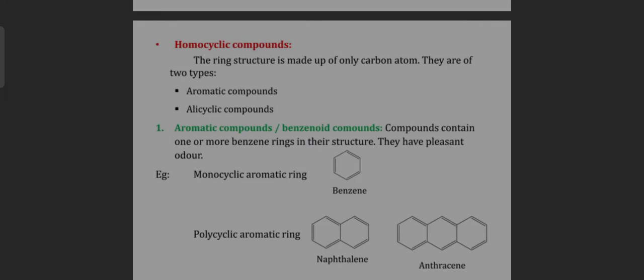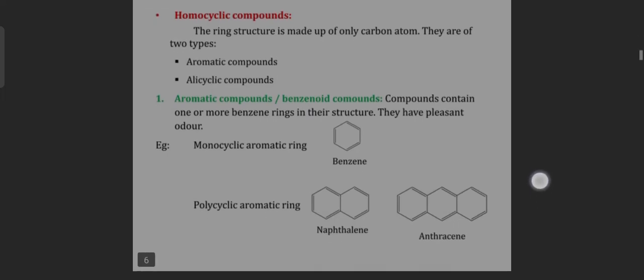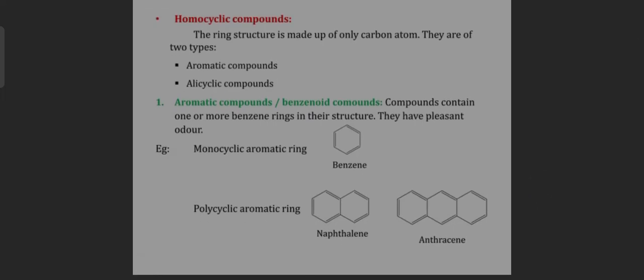Aromatic compounds, or benzenoid compounds, contain one or more benzene rings in their structure. They have a pleasant odor. For example, monocyclic aromatic ring like benzene and polycyclic aromatic ring like naphthalene.